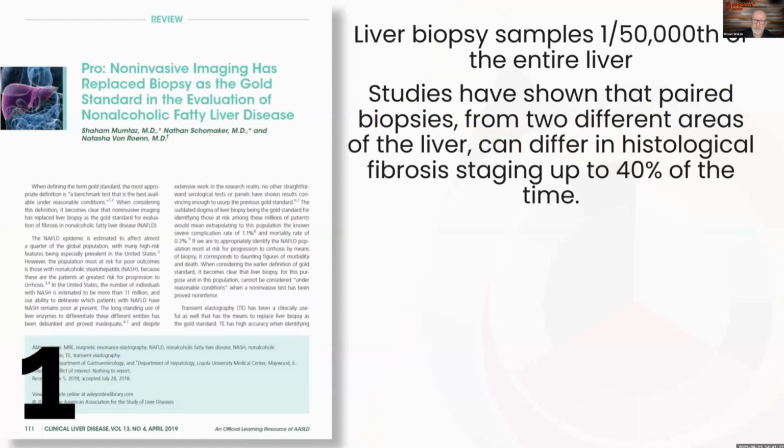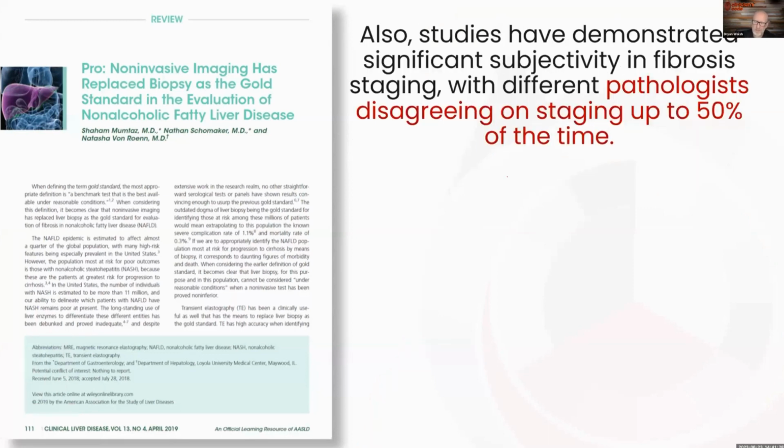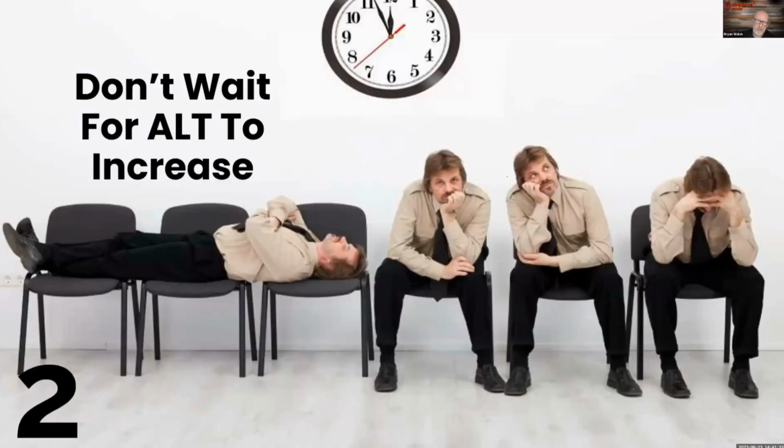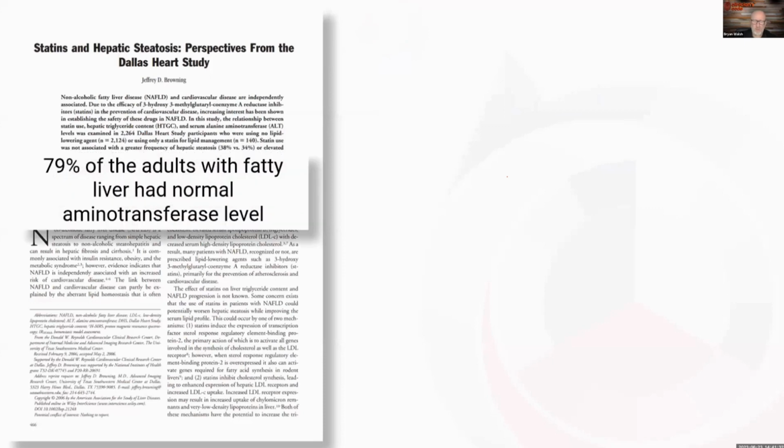Liver biopsies aren't accurate. They only look at 1/50,000th of the entire liver, and it grows in patches. And this fibrosis staging can show up differently, and even pathologists disagree on the staging of it. Also, ALT, I can cite multiple papers: ALT is normal in people with fatty liver. Diagnosed fatty liver in studies has a normal ALT, usually somewhere in the low 20s.